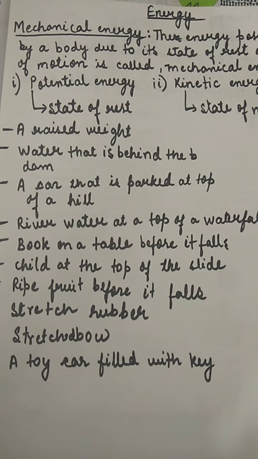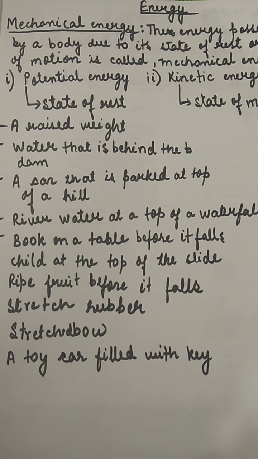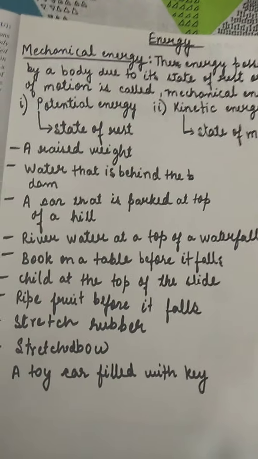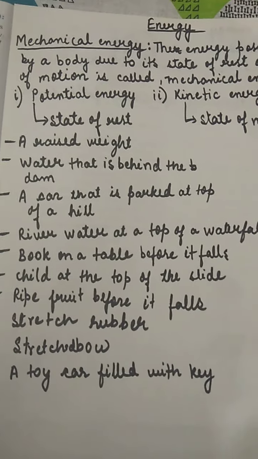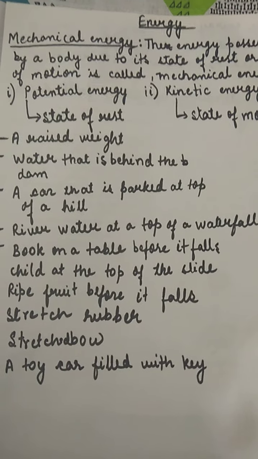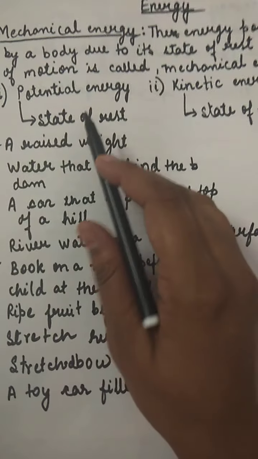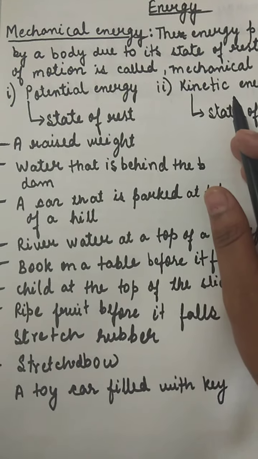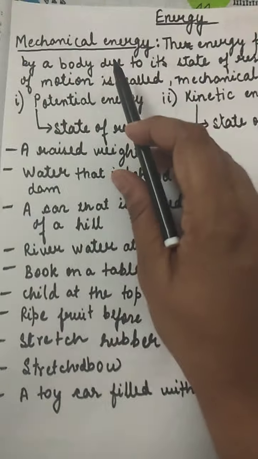In this video of physics chapter energy, we are going to understand about the different kinds of energy, and the first part is mechanical energy. In mechanical energy, we are having two energies, that is potential energy and kinetic energy. Now first we will understand what is mechanical energy.